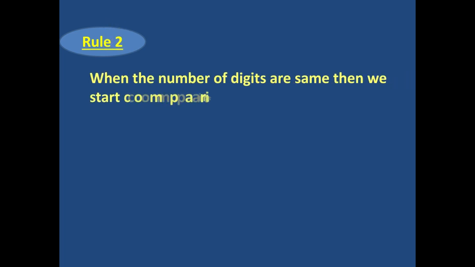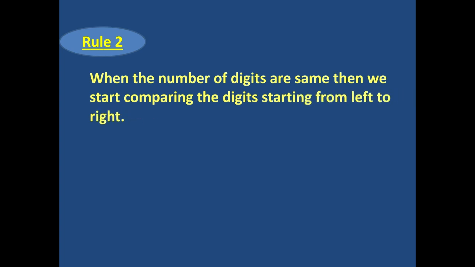Now let's see rule number 2. What is rule number 2? It says that when the number of digits are the same, then we start comparing the digits from left to right.